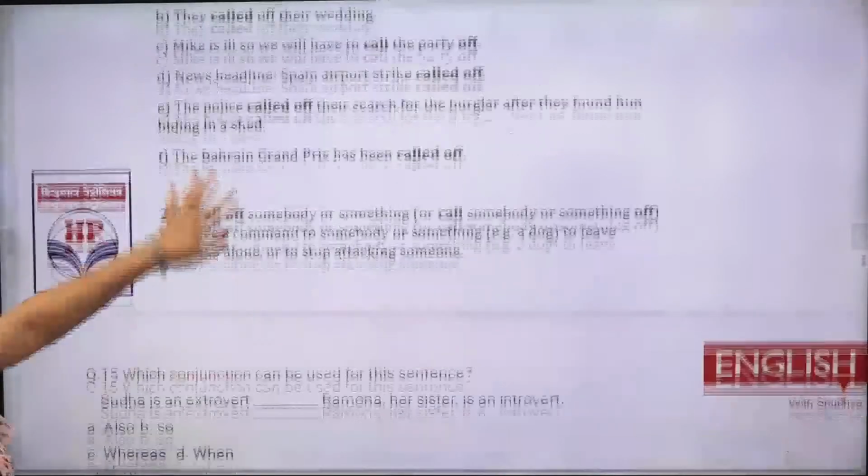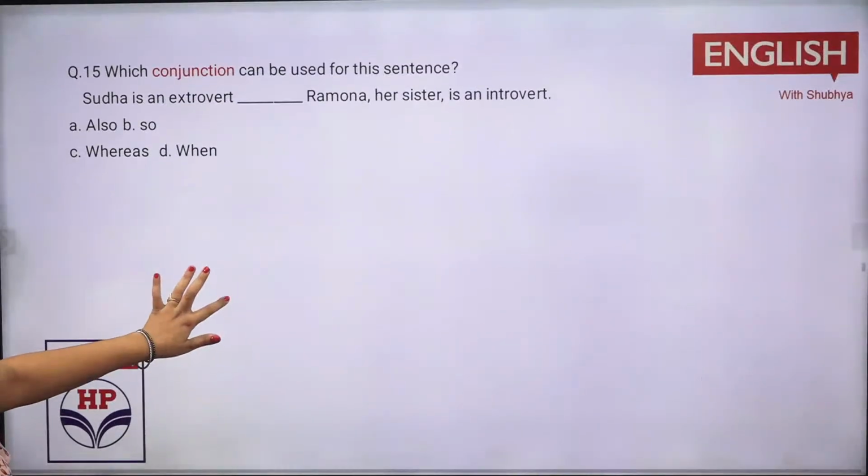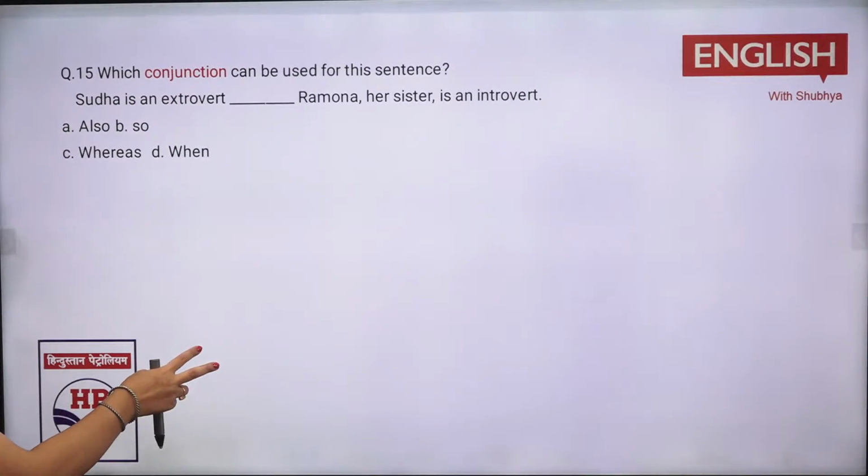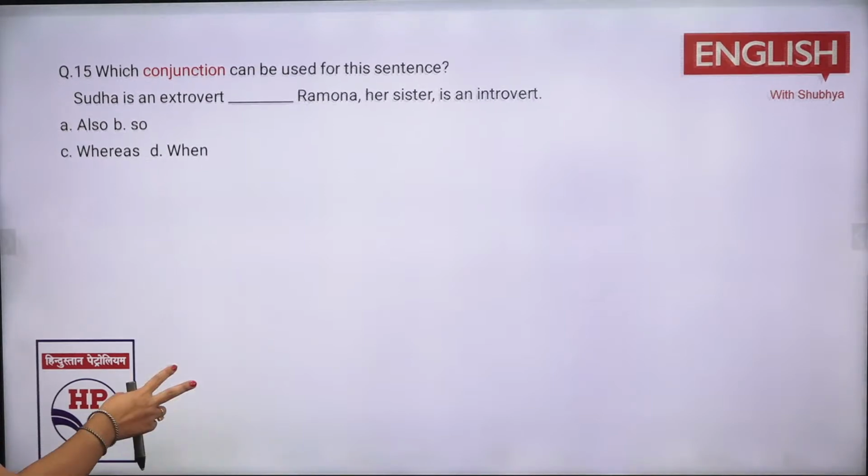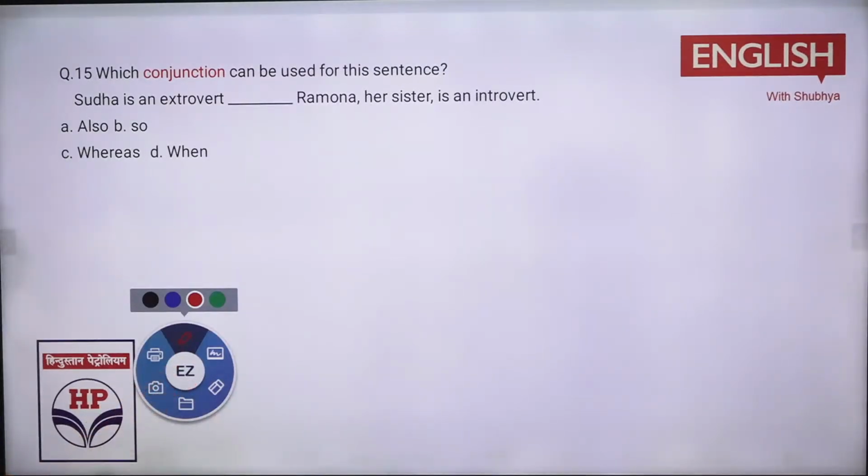Okay, next you have is again a sentence completion which is based on the conjunction. Now tell me this one. Sudha is an extrovert, dash Ramona, her sister, is an introvert. Now I'll be discussing the terms also, like what is the meaning of introvert, what is the meaning of extrovert, and what is the meaning of one more term, that is ambivert with you guys, right? Before that, just tell me out कि इसमें conjunction कौन सी लगेगी? Also, so, whereas या when. What is the right form of conjunction?